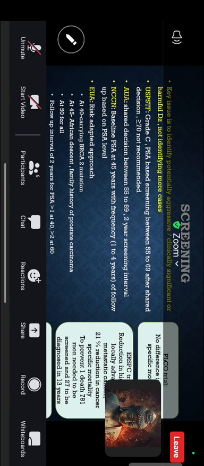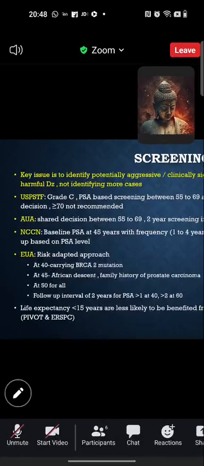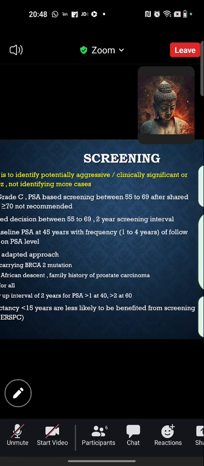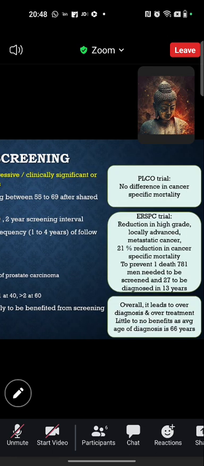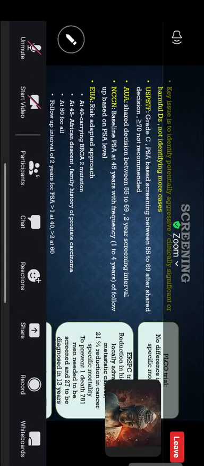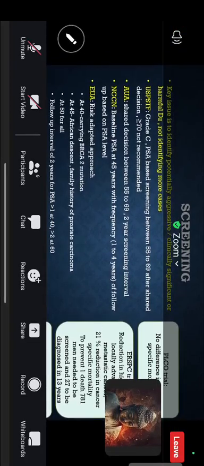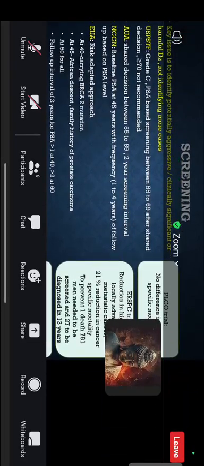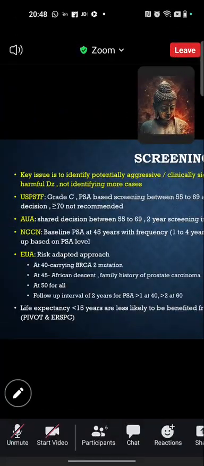It should start early for men at high risk for prostate cancer: as early as 40 with a BRCA mutation, at 45 with African descent or family history of prostate cancer, and at the age of 50 for all. The interval they state is 2 years for PSA more than 1, and if it is more than 2, it's 6.